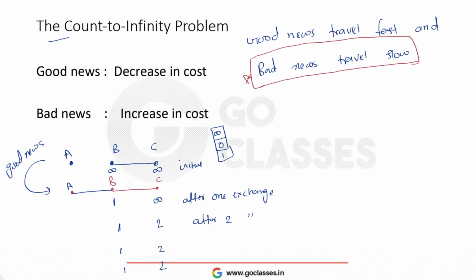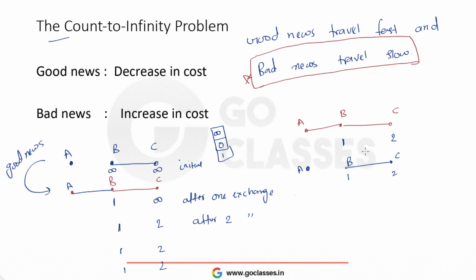But if there is bad news, suppose this link was initially connected, this A, B, C was initially connected, and initially B was thinking that A is just 1 hop away, and C was thinking A is just 2 hops away. I'm just writing distances to A. Now suppose this link gets broken, which means A is no more connected to B, but B and C are connected.